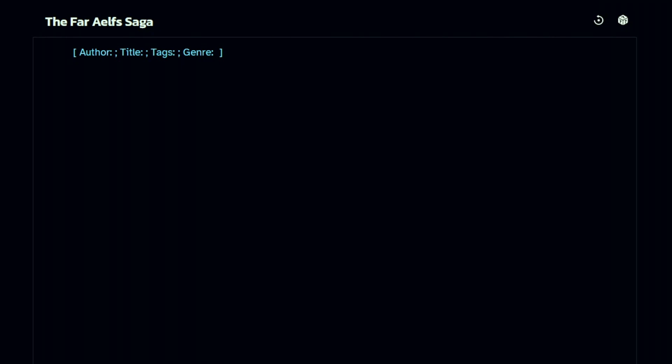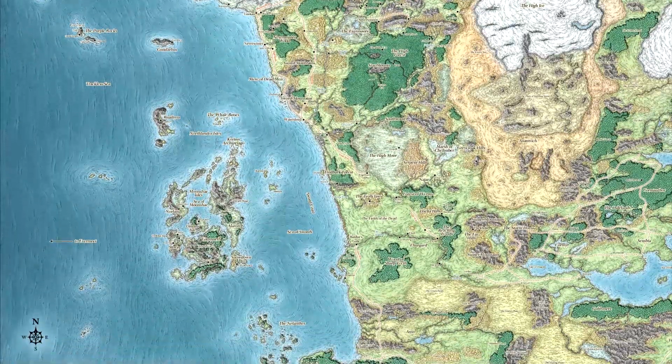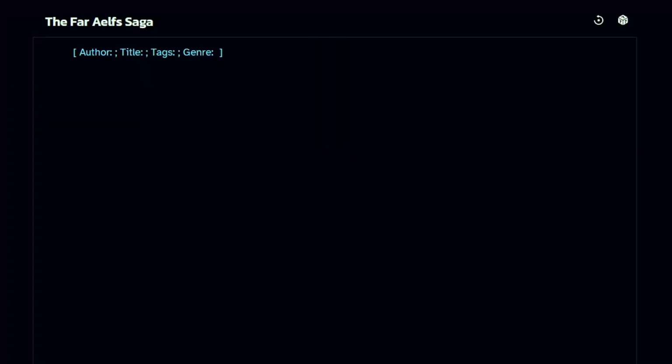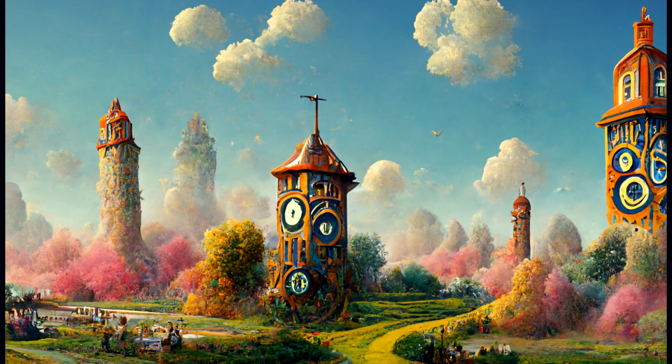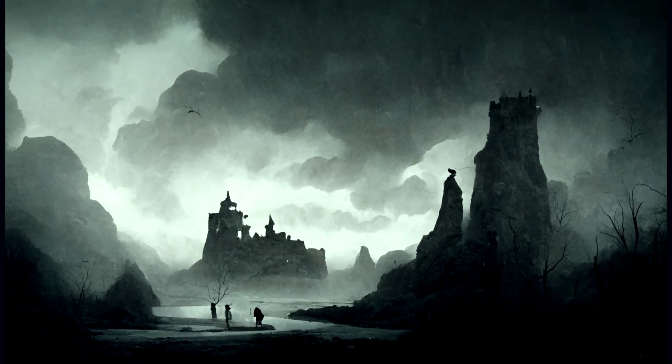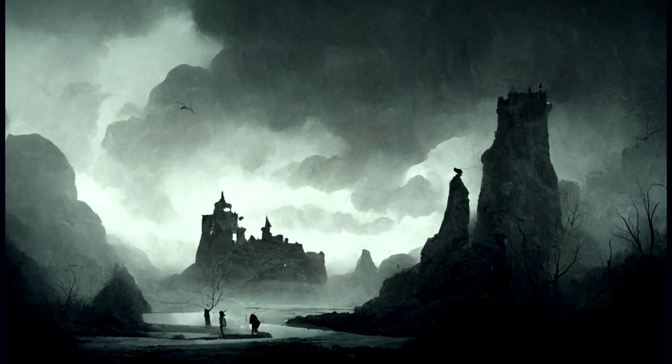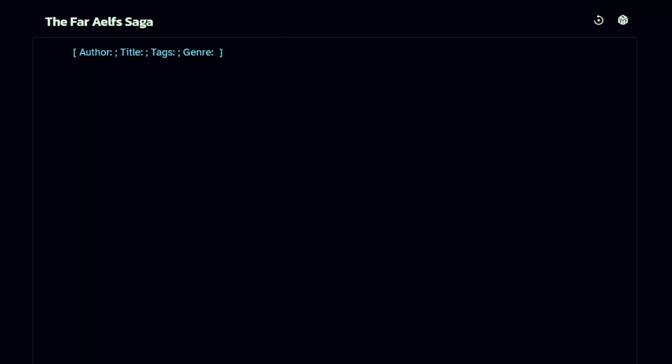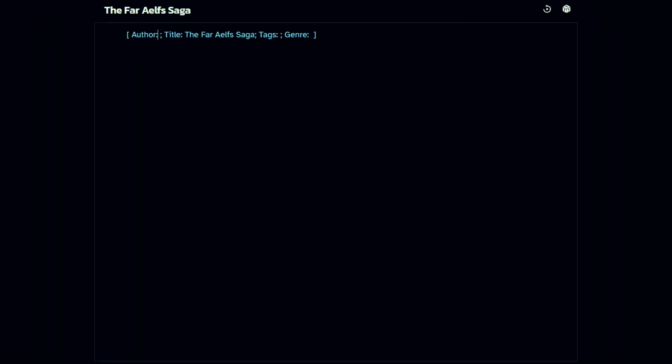For example, you could put in setting, Forgotten Realms, or you could say style, lyrical or poetic. You could put tone, dark and brooding. You can put other attributes in here that you can think of. And with a little help from the AI, you will see that it might actually give you some of those attributes on its own. Let me show you.